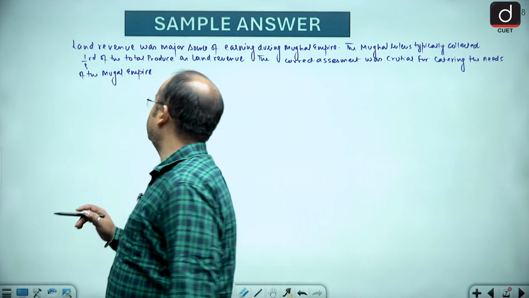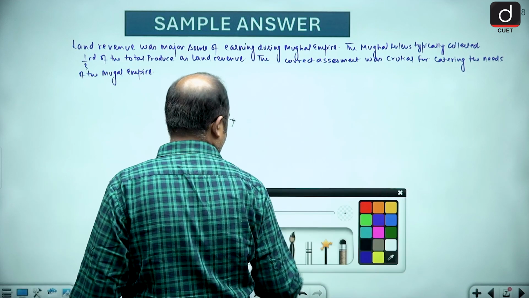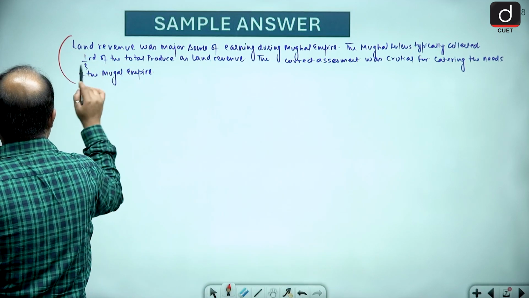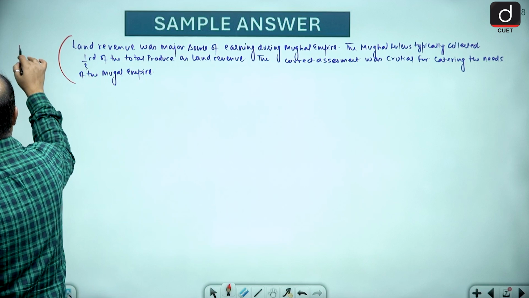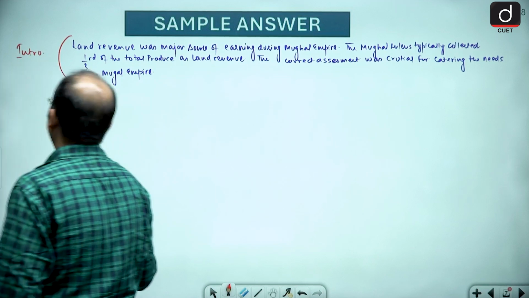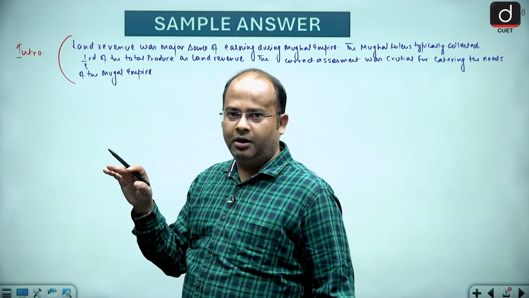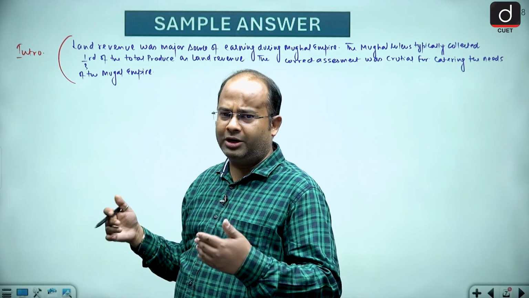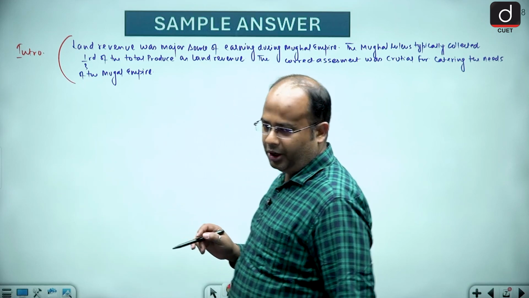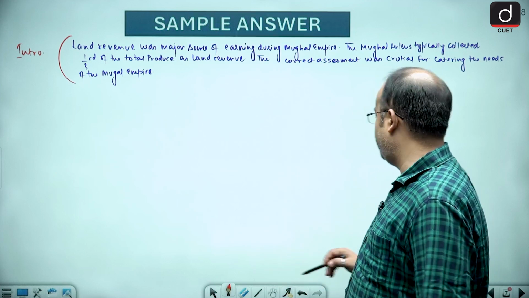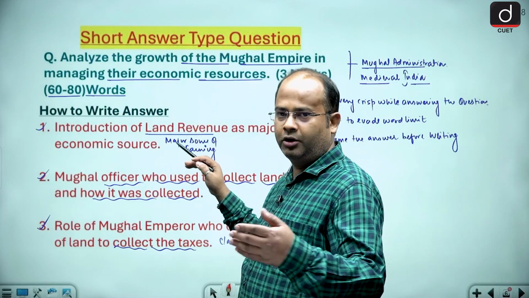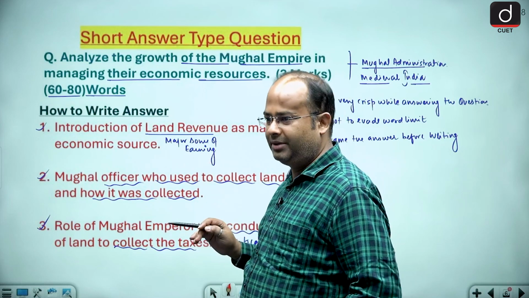Now guys, first of all, this is the introduction. We have to keep the introduction very crisp and to the point, because we do not have too much liberty to write the big answer. Now next, first of all we discussed about the introduction and how land revenue was the major source.